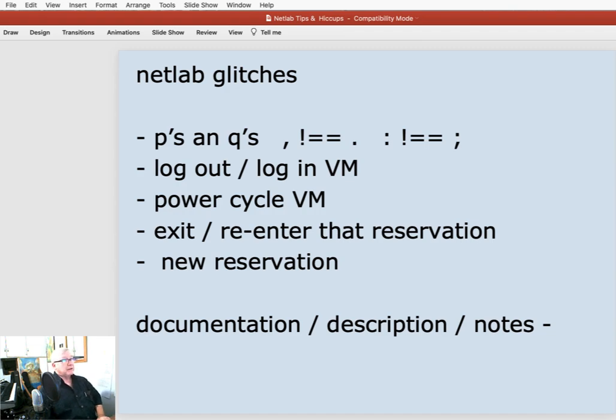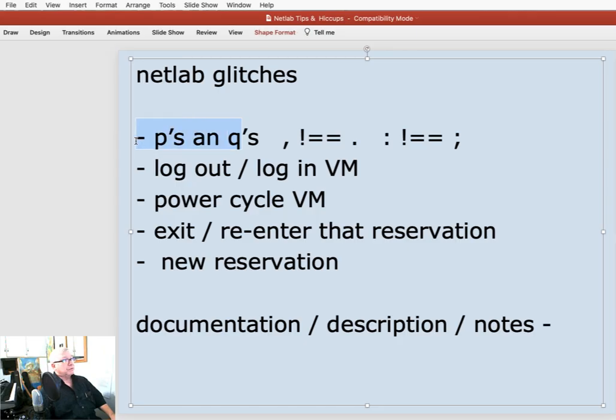Some of the NetLab glitches that are most likely to happen really have to do with your spelling, P's and Q's, commas versus periods, colons versus semicolons. It's really easy for us to overlook those things, and we'll look at a couple examples of that in the demonstration I'm about to do.